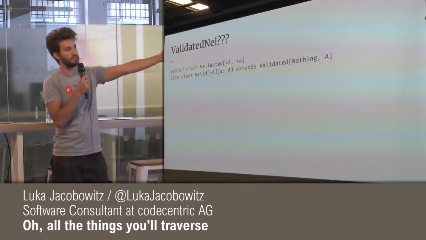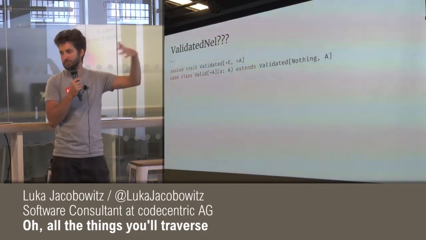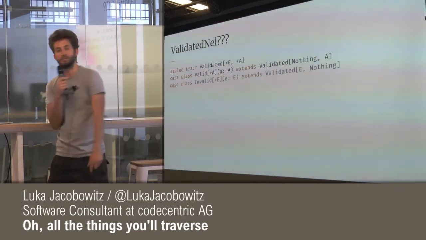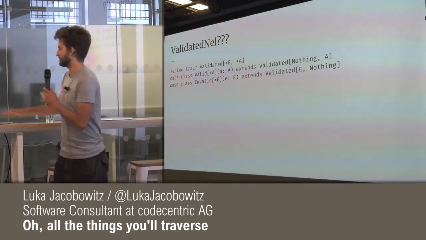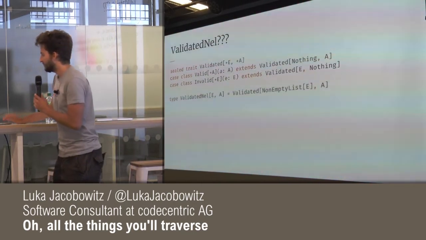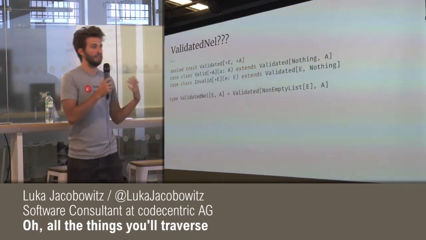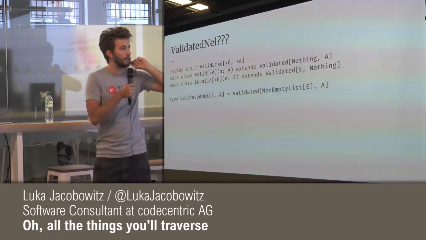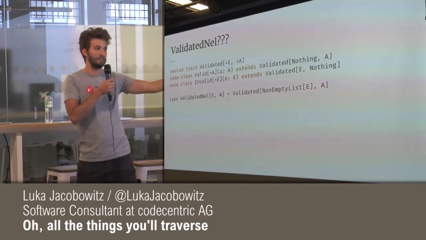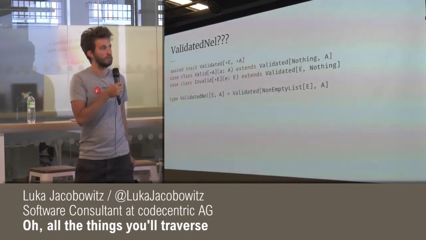The first case is Valid, which just wraps a single A. Then we also have a case Invalid that wraps a single E. And that is all that Validated is. ValidatedNel is just Validated where the left side is wrapped into a non-empty list. Yeah, so ValidatedNel is just this very simple thing.